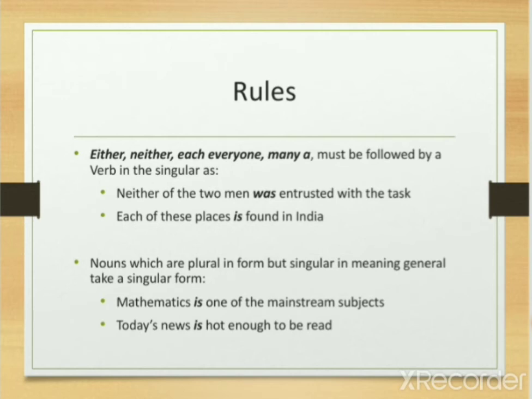Some of the nouns which are plural in form but singular in meaning generally take a singular verb. Let me give you examples like mathematics, statistics, physics, economics, news, ethics. These are the words which are always in plural form, but when we are using the verb, it is singular. Example, mathematics is one of the mainstream subjects. Second is, today's news is hot enough to be read.